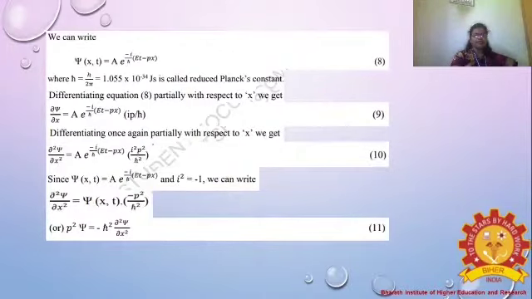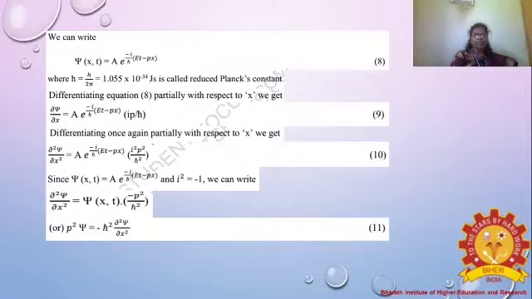From that we can rewrite equation 7 as ξ(x,t) = A e^(-i/ħ (Et - px)), where ħ is h by 2π, equal to 1.055 × 10^-34 joule-second, called the reduced Planck's constant. So this is equation 8.